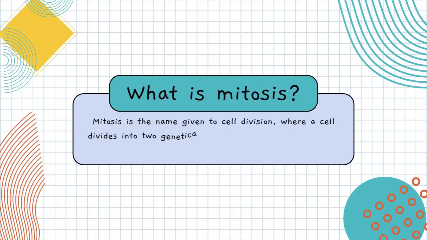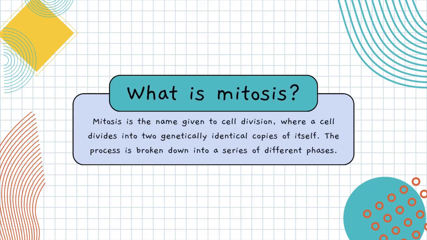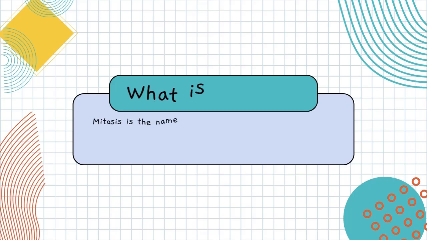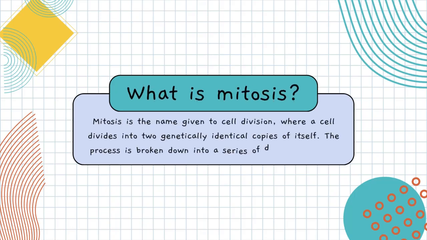What is mitosis? Mitosis is the name given to cell division, where a cell divides into two genetically identical copies of itself. The process is broken down into a series of different phases.